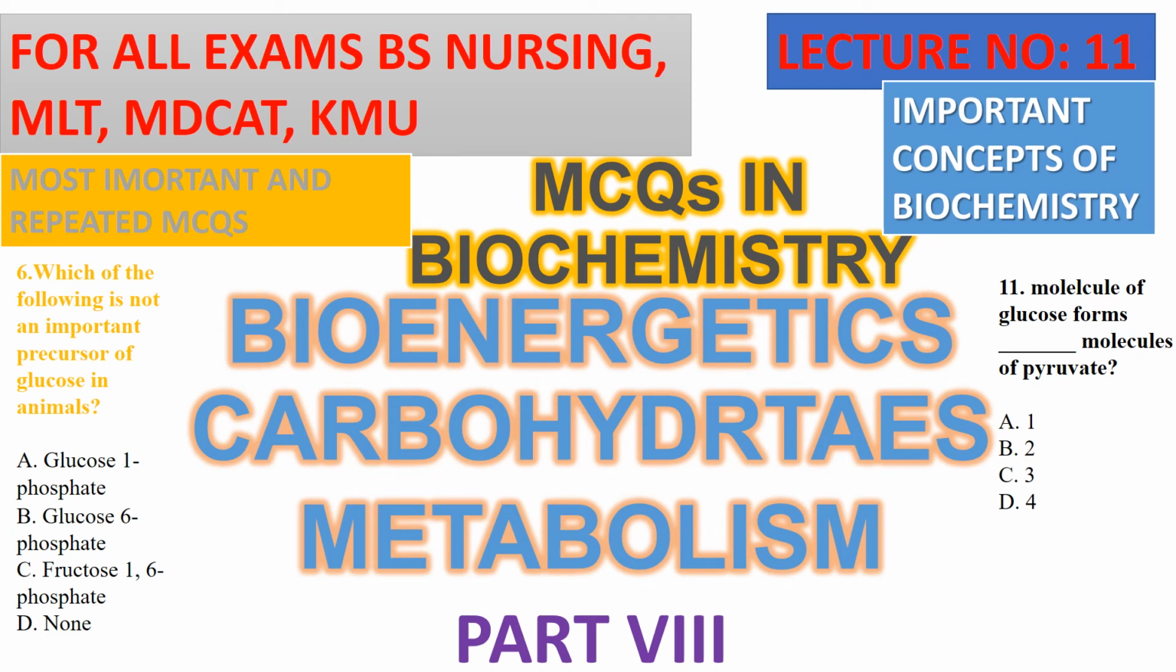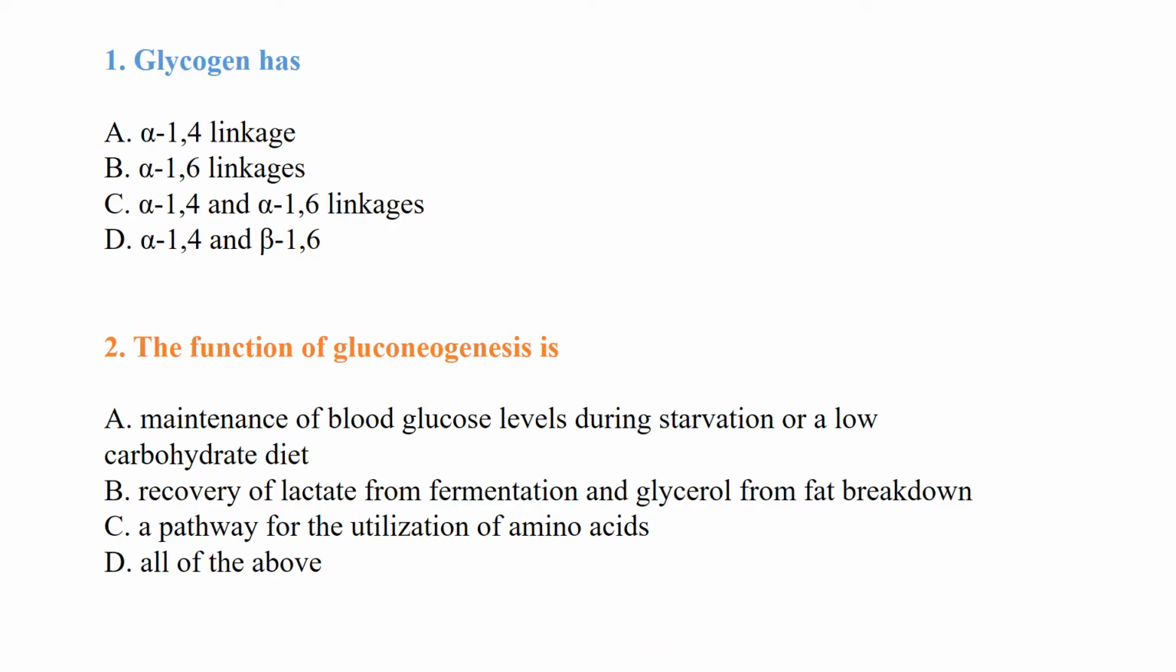Welcome you all in a new lecture of Bioenergetics and Carbohydrates Metabolism MCQs. In this lecture, we will discuss the most important 100 MCQs on bioenergetics, carbohydrates, and the metabolism of carbohydrates. MCQ number one of this lecture: glycogen has which type of bond? So it has alpha 1,4 and alpha 1,6 linkage.